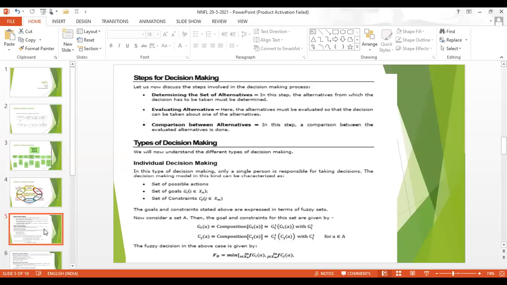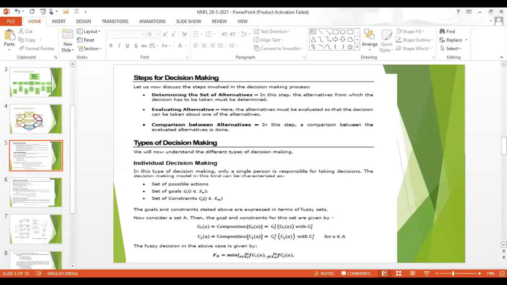Numerous decision making methods, fuzzy decision making methods, are available. Numerous methods. Okay, only a few we are discussing. The outline of fuzzy decision making: you are evaluating the composition for the goals and constraints. So using this equation, you are expressing the fuzzy decision of the system.